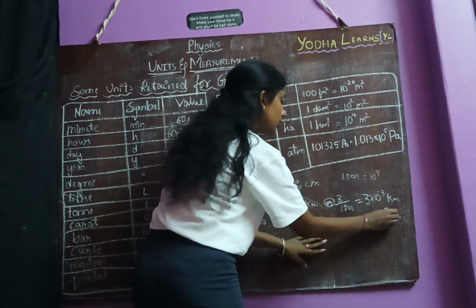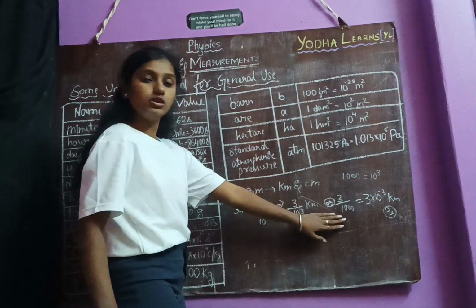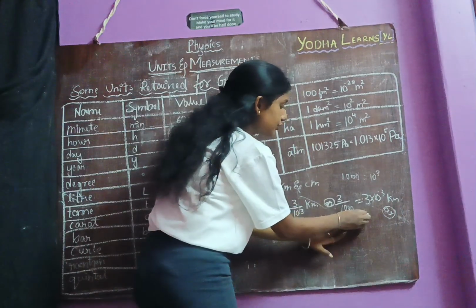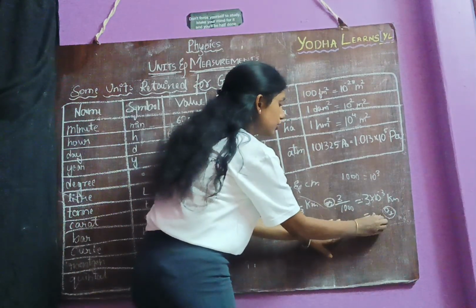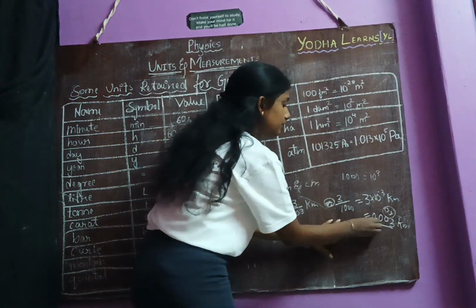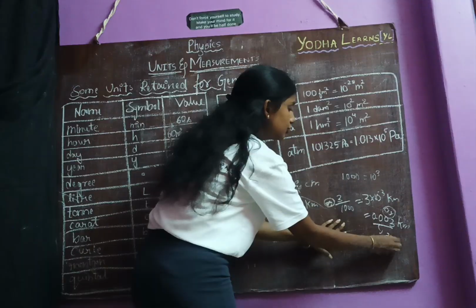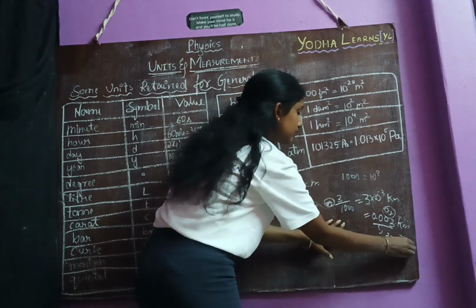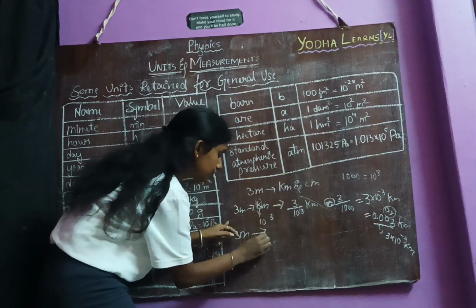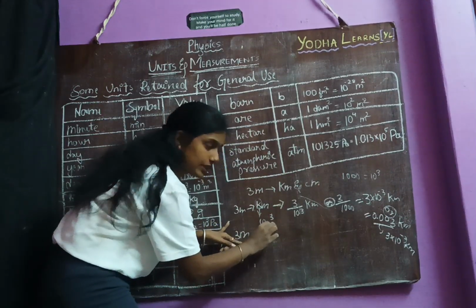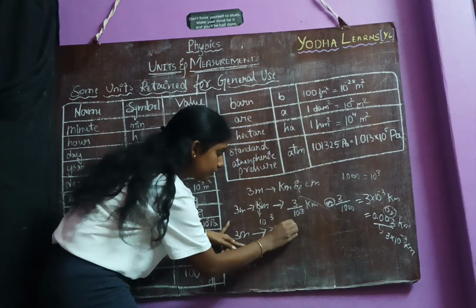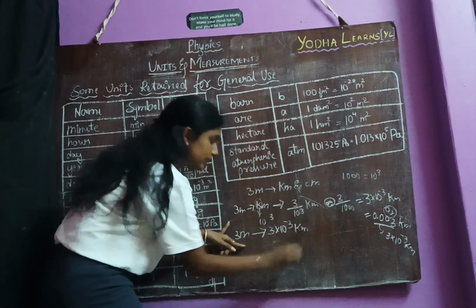Or if you want to write it in terms of value, then 3 divided by 1000, which is 0.003 kilometer. Again this can be written as 3 into 10 power minus 3 kilometer. So from meter to kilometer, we write it as 3 into 10 power minus 3 kilometer.